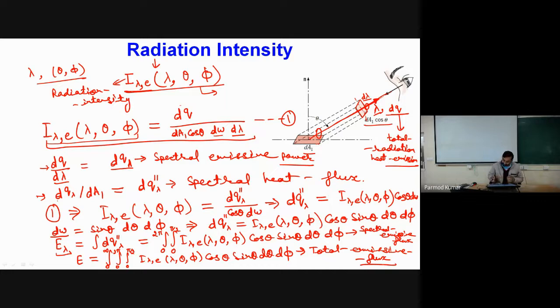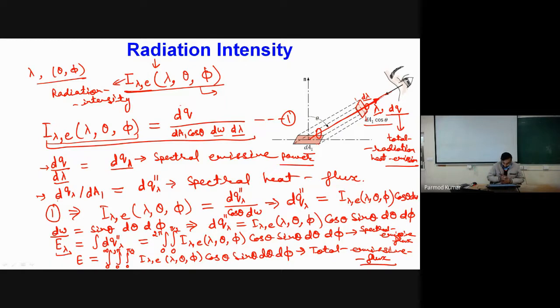Okay, so when we are not using the word hemispherical, it means we are talking about an elemental solid angle, and when we are using the word hemispherical, then we are considering the total sphere. But majority of the time, because radiation takes place in a hemispherical way only, this word hemispherical appears to be redundant, and mainly we write this as total emissive flux.